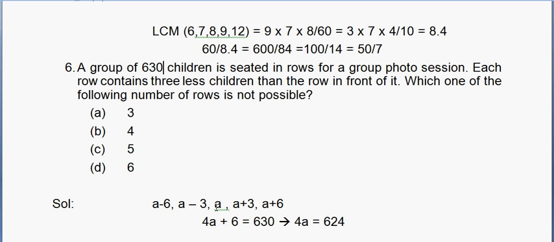And now if the number of rows is 6, we can take these 5 and a plus 9, a plus 9. We would be left with what? We would be left with 6a plus 9 is equal to 630, which means 6a is equal to 621. Now 621 should be divisible by 6. We know that 621 will be divisible by 6 if it is divisible by both 2 and 3, and 621 is not divisible by 2, hence 6 is the answer.